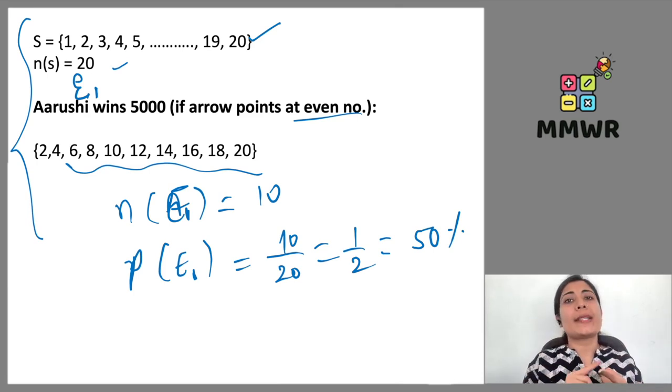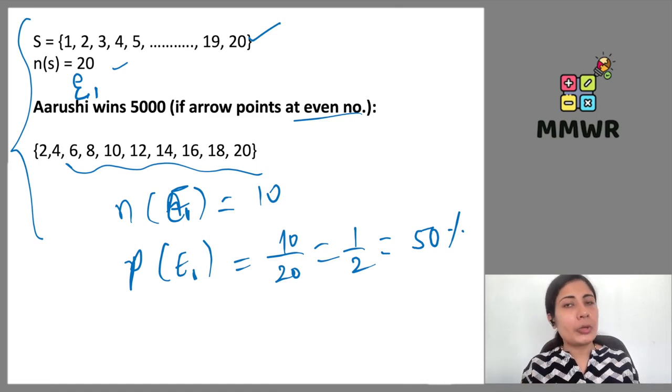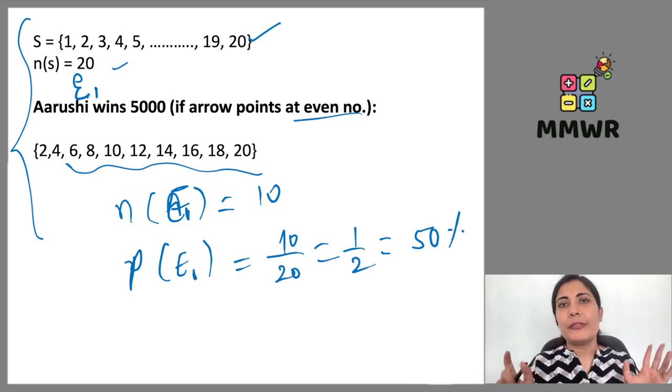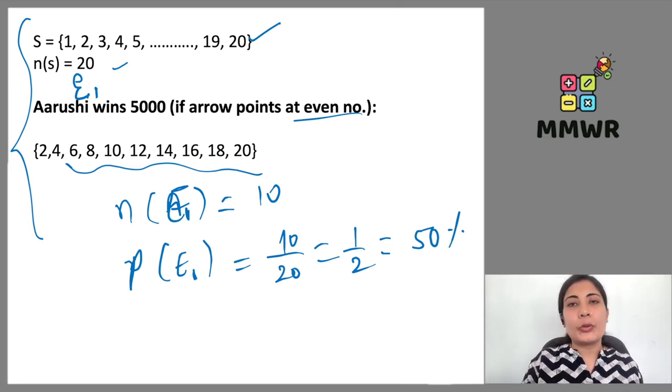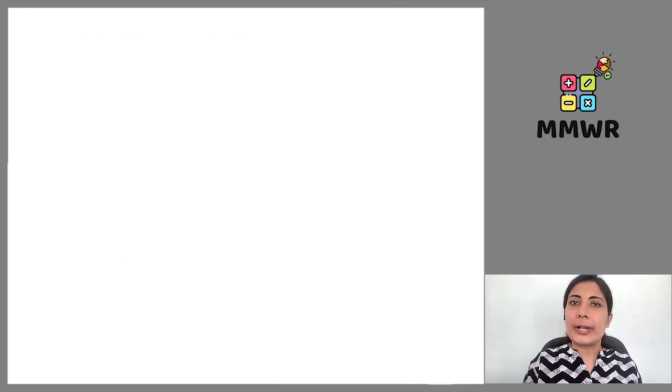First of all, you should know what is n of S, what event has been discussed, what favorable outcomes are going to be in that particular event. After listing out the favorable outcomes, count them and give the number for that particular event. That for this event, this many favorable outcomes we have. So if this many favorable outcomes are there, what probability will we have? That is so easy to calculate. We simply have to write it in the form of a fraction.